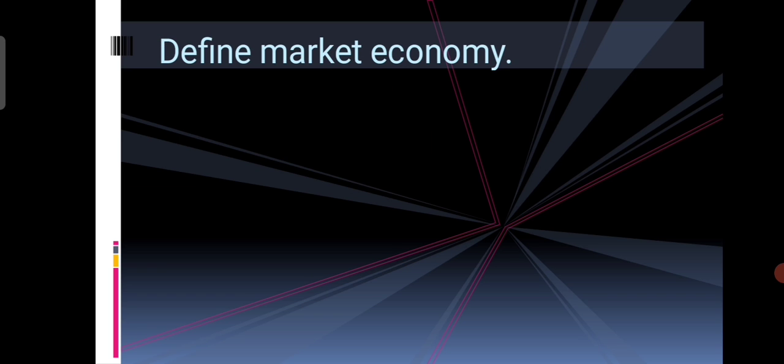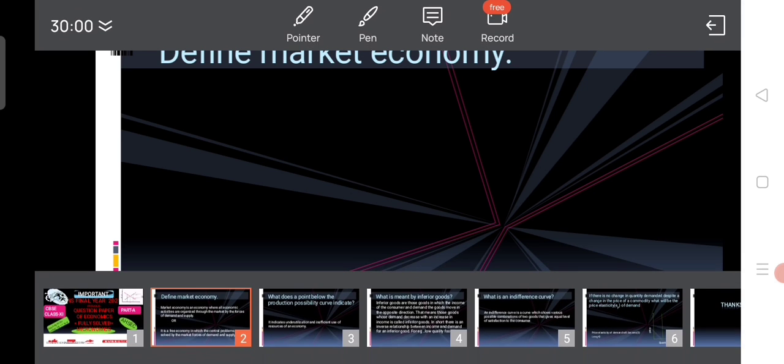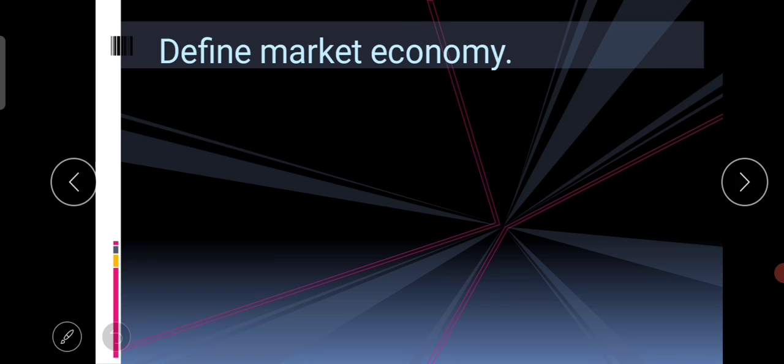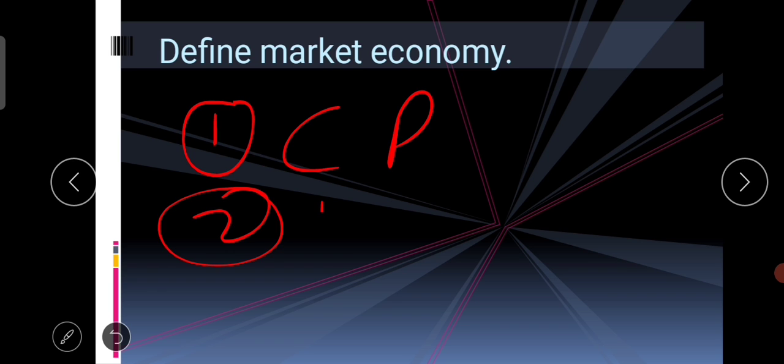So the first question is define market economy. So let us discuss about this economy. As we know, there are three economic systems prevail in the whole world. So one is centrally planned economy, second is market economy, and third is mixed economy.